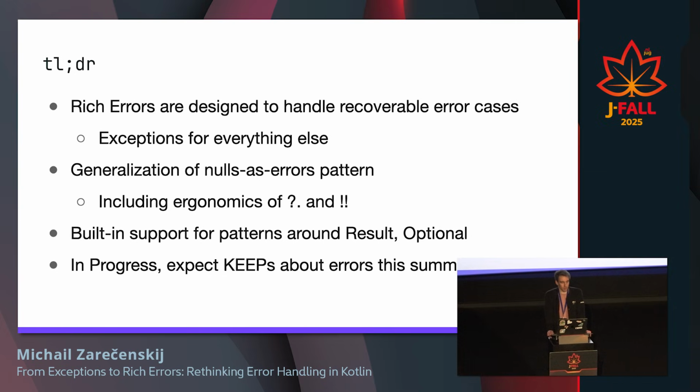You might have noticed that we try to generalize this nulls-as-errors pattern because we use the ergonomics of safe calls and exclamation marks. Rich errors, in a way, are built-in support for patterns around Result or Optional.